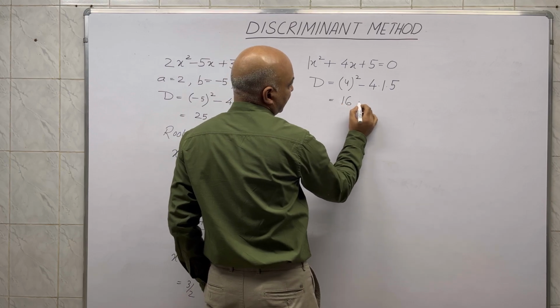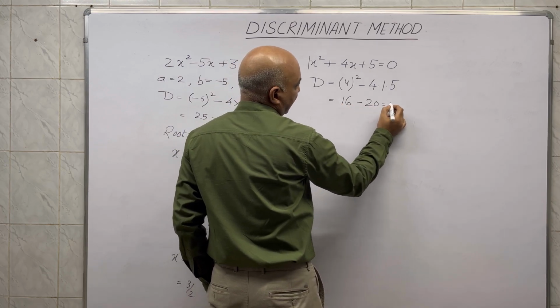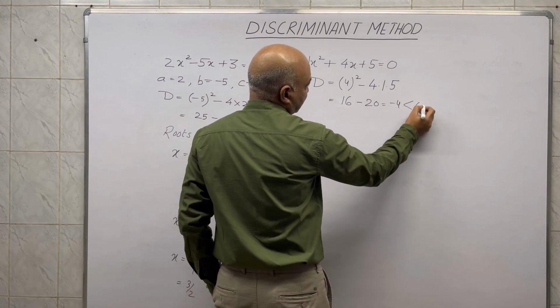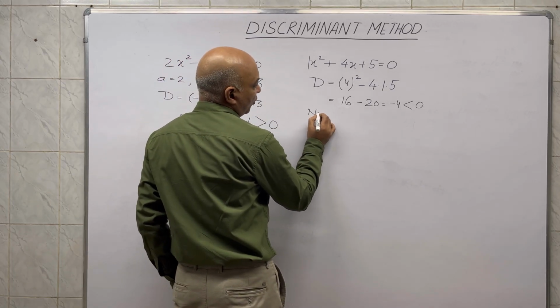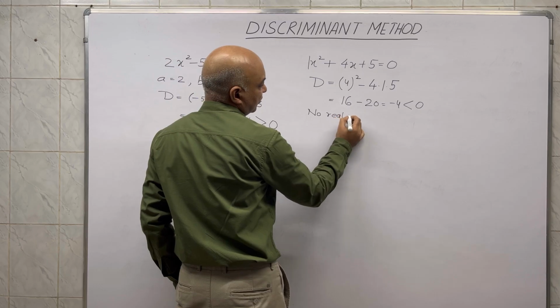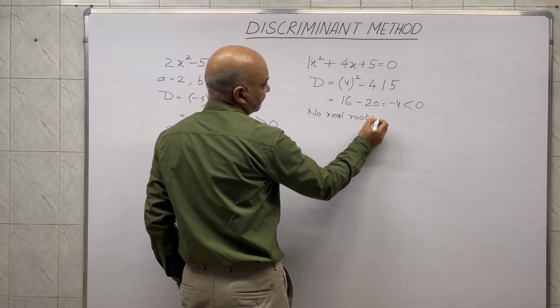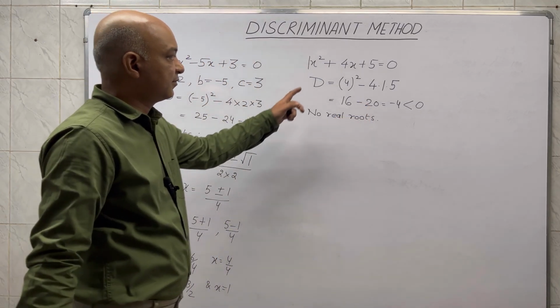This comes out to be −4, which is negative. So I will straight away say that no real roots are possible for this equation.